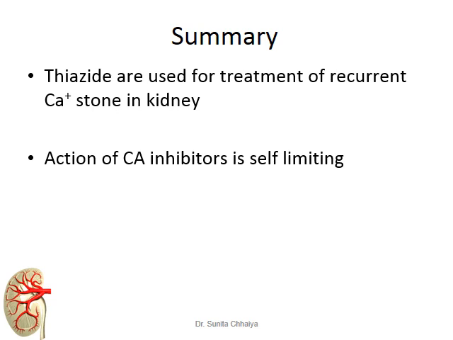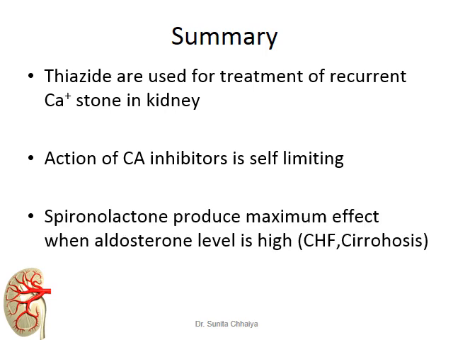The action of carbonic anhydrase inhibitors is self-limiting. Due to acidosis, the filtration rate of bicarbonate ion from the glomerulus into the proximal tubule is reduced. Spironolactone produces a maximum effect when the aldosterone level is high, like in congestive heart failure and cirrhosis of liver, where the aldosterone level is higher.